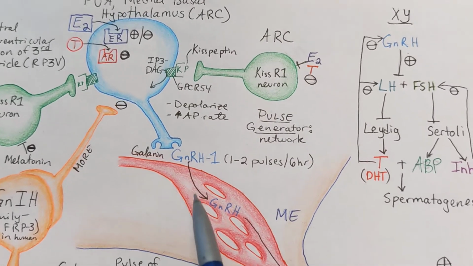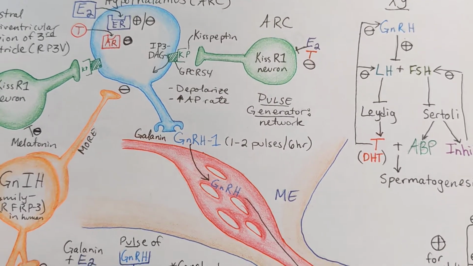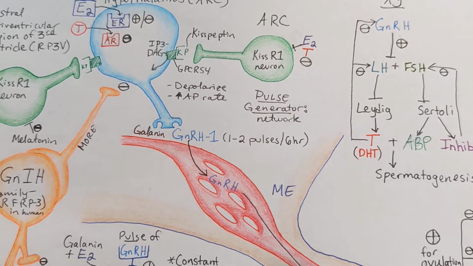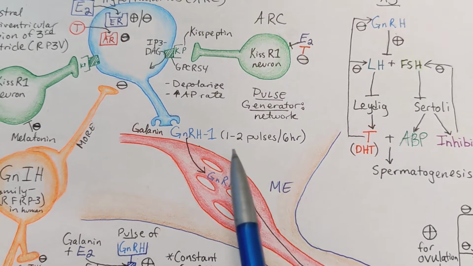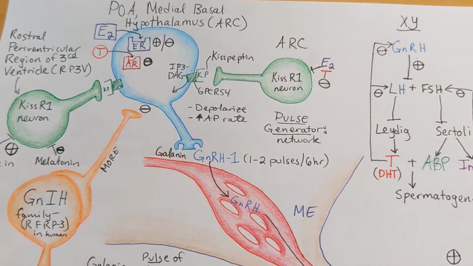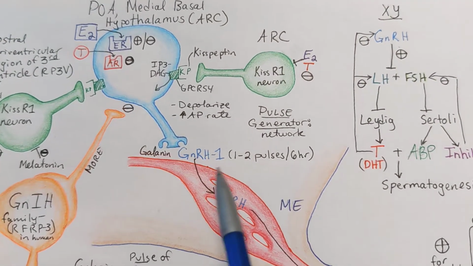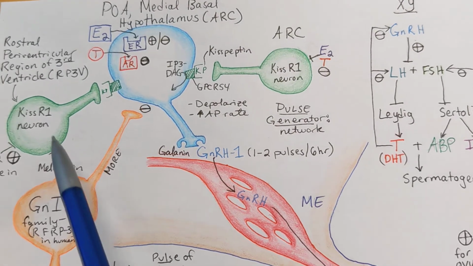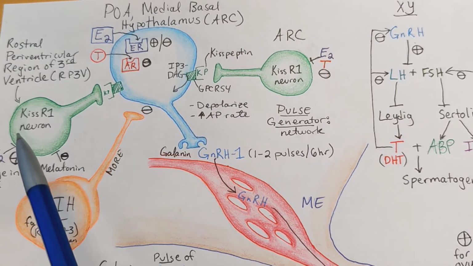And so what might contribute to this change in pulse frequency as well as pulse amplitude is a variety of different stimuli, but some of that is related to what are called kisspeptin neurons.